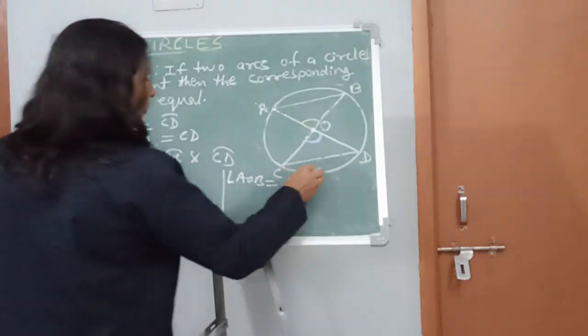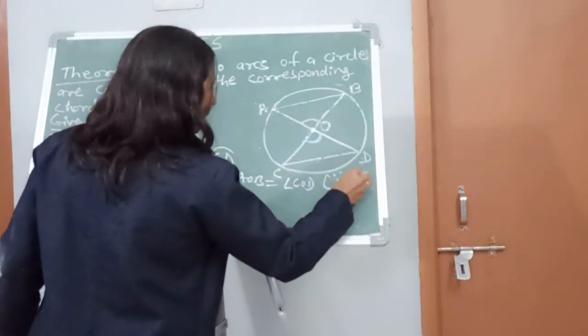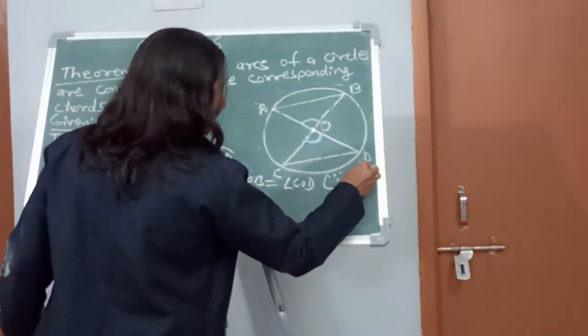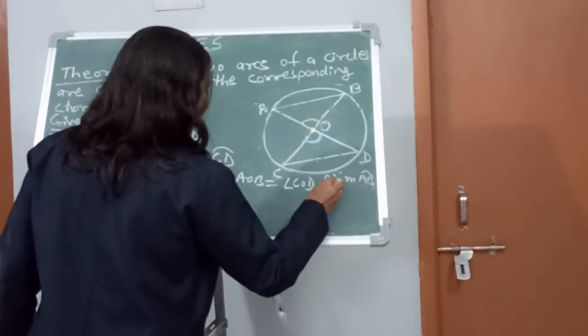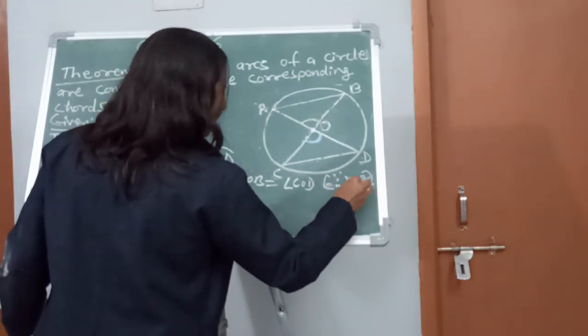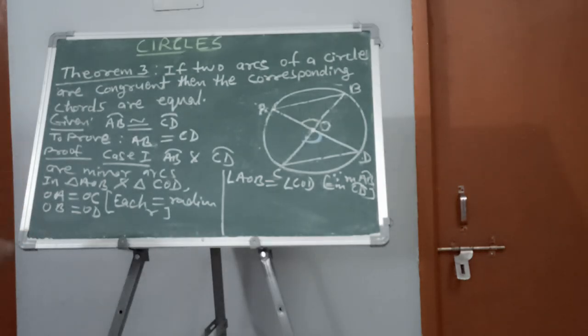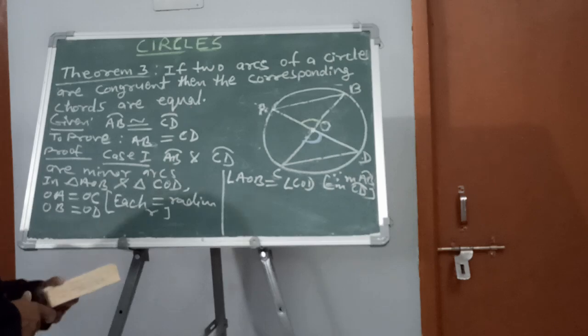What is the reason or logic? Since the measure of arc AB is equal to the measure of arc CD, because these two arcs are congruent. Now let us see what has happened in these two triangles.